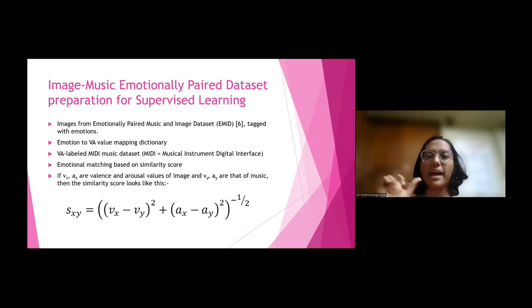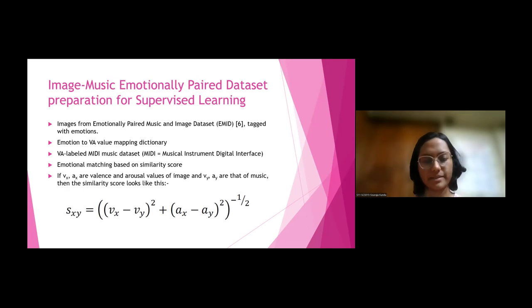We had a dictionary which maps the emotions to VA values. With that mapping, we assigned VA values to the music and the images, and finally we could correlate the image and music according to the VA values using the similarity score as given below. For each image, we paired it with one music piece.